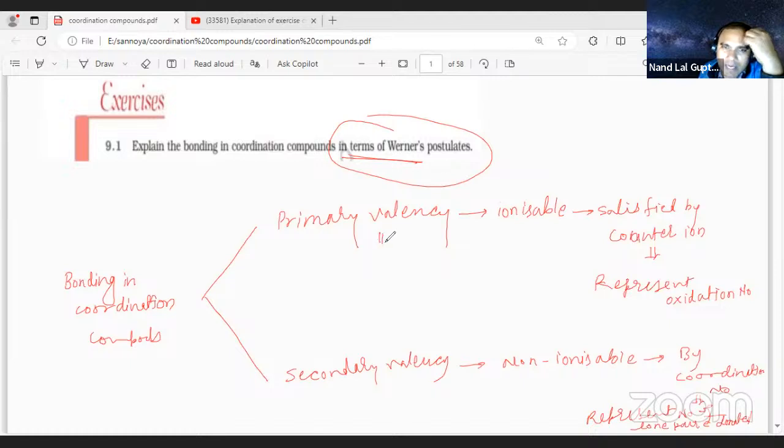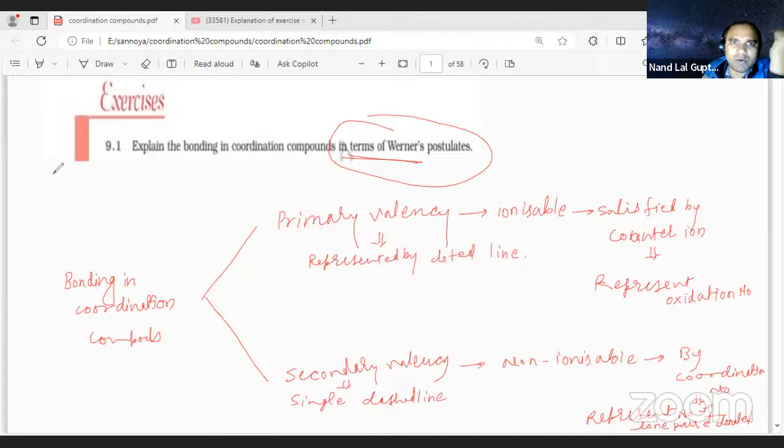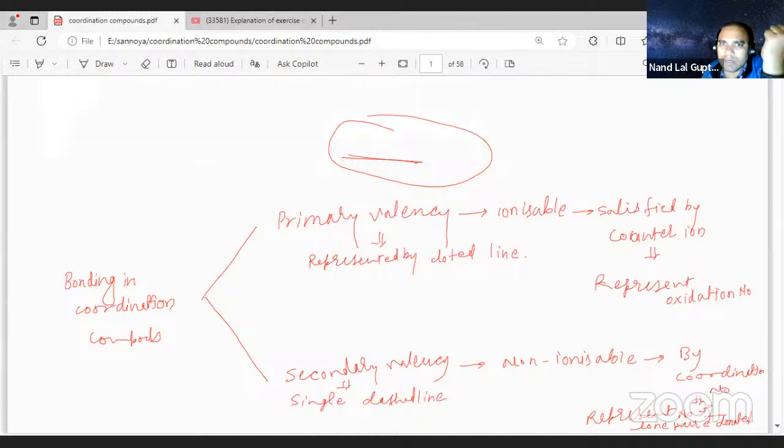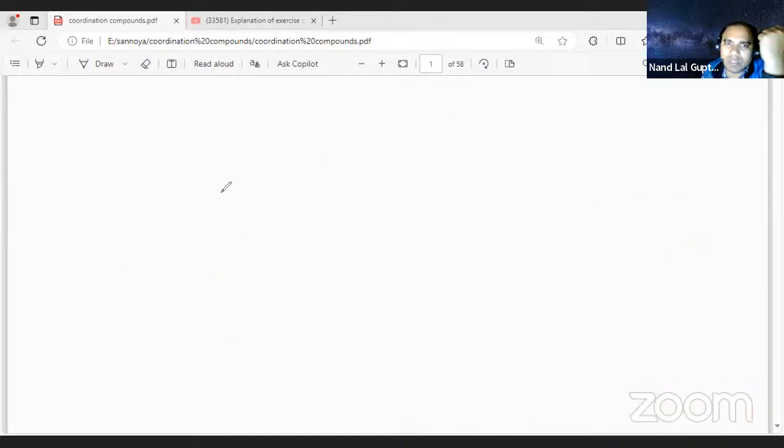How do you represent the primary valency, student? It is represented by a dotted line. And the secondary valency is represented by a single dashed line. Now, in many cases, the compound may have both primary and secondary valency. In that case, you represent both forms.